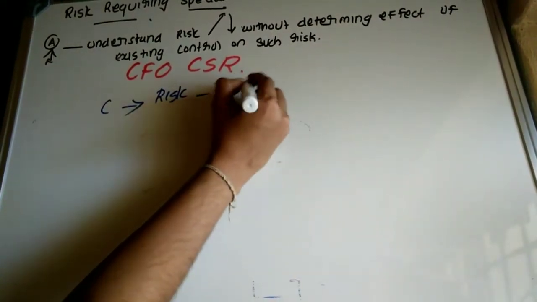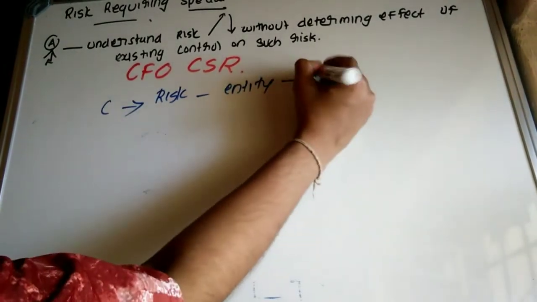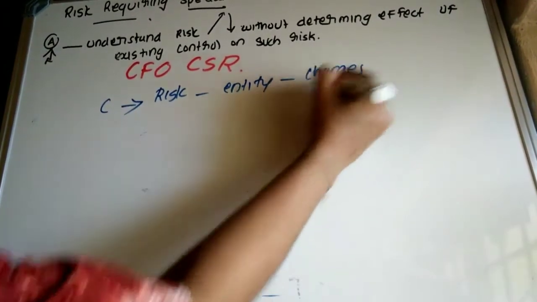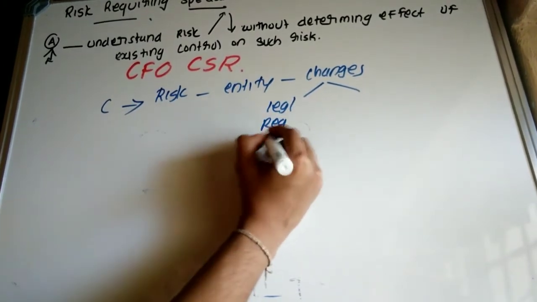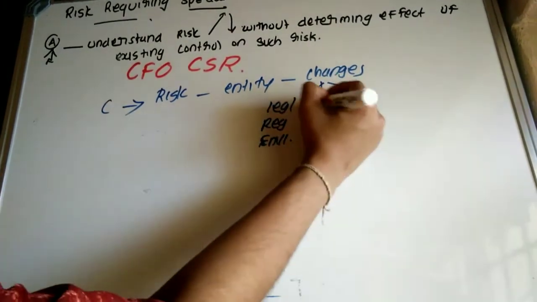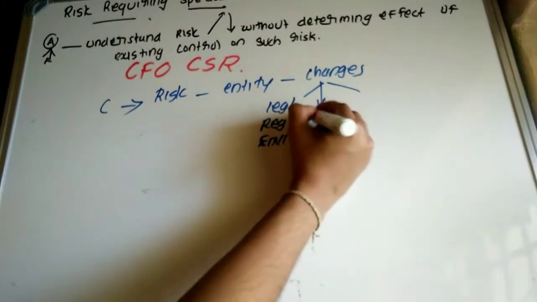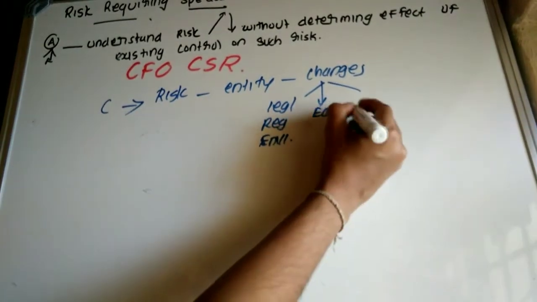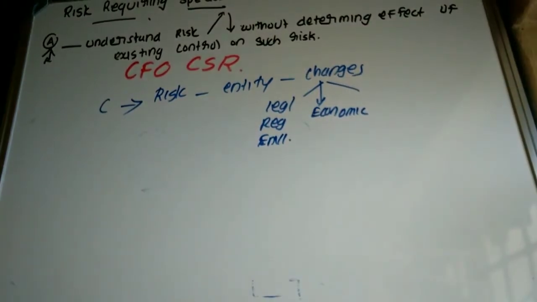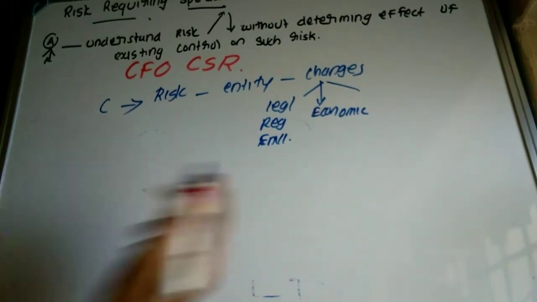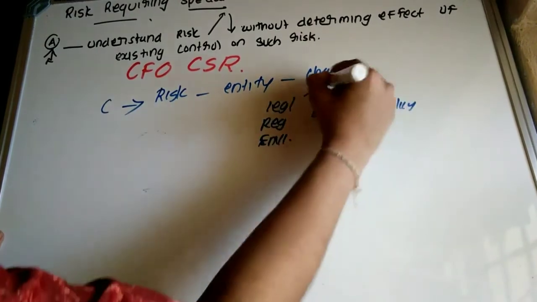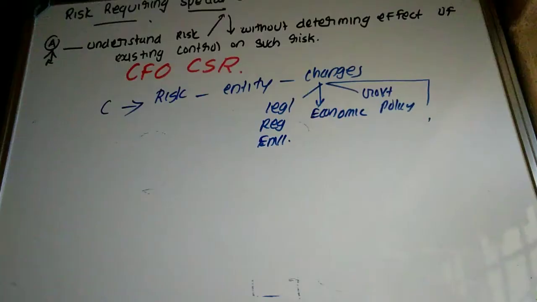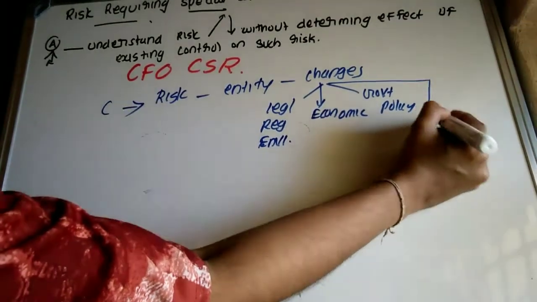in the entity, mainly because of changes in legal regulatory environment. Then economic changes. Then changes in government policy. Changes in accounting.